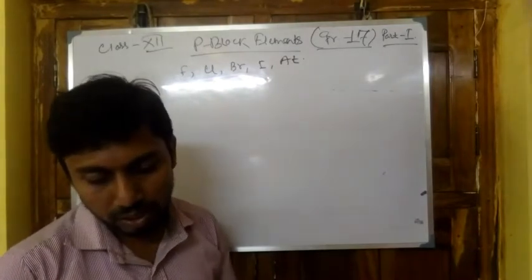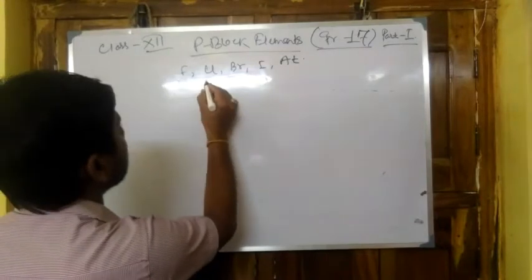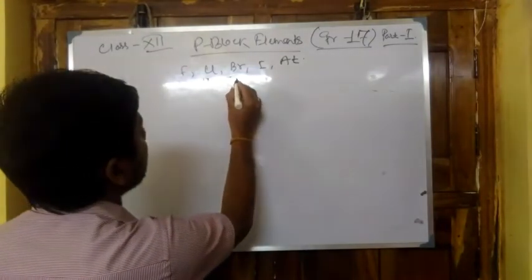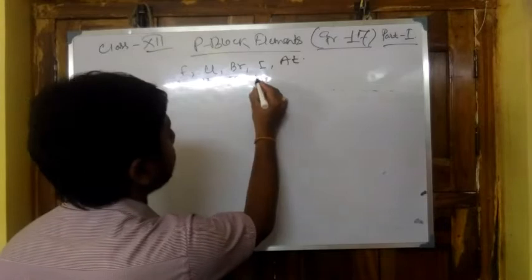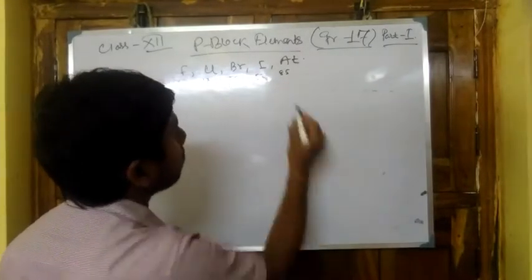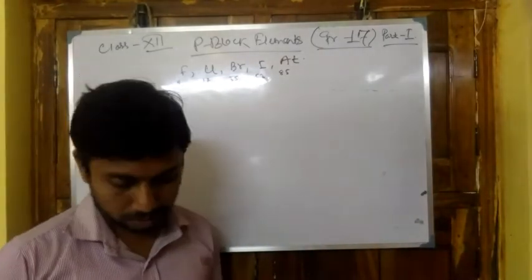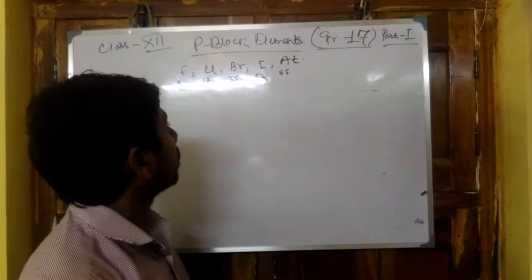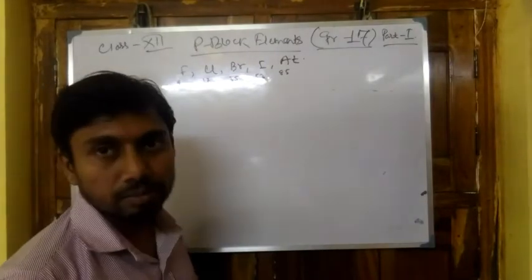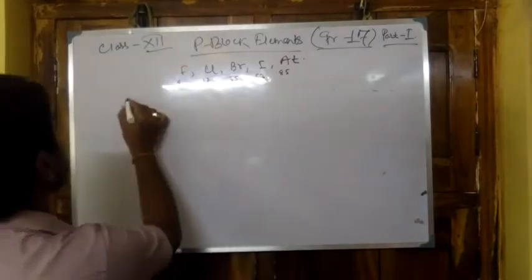Next, what is their atomic number? 9, 17, 35, iodine 53 and astatine 85. This is the atomic number. Now first of all, the physical state. But before going to the physical state, what is the occurrence?